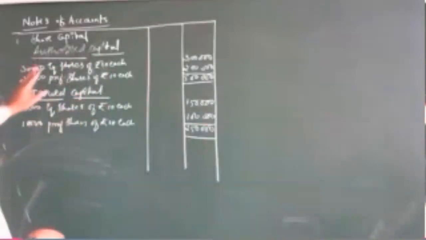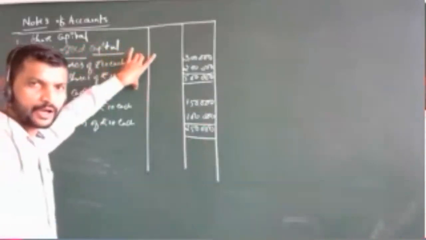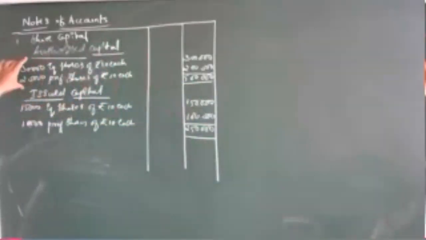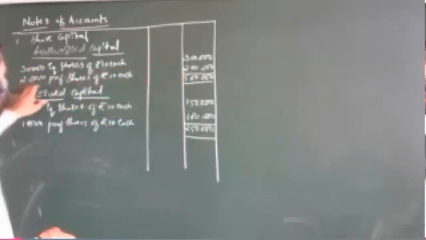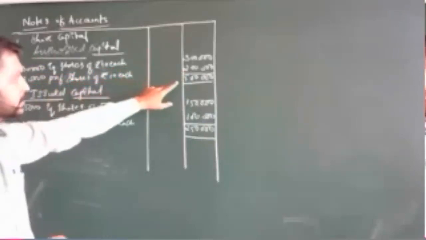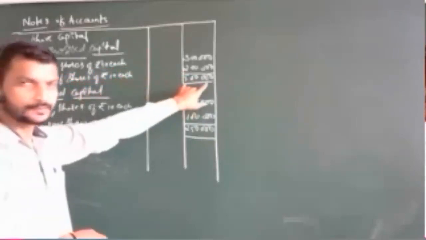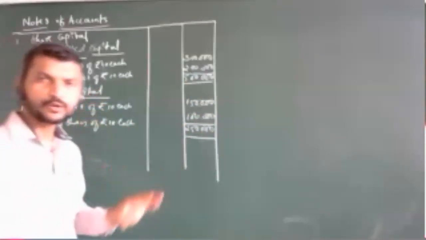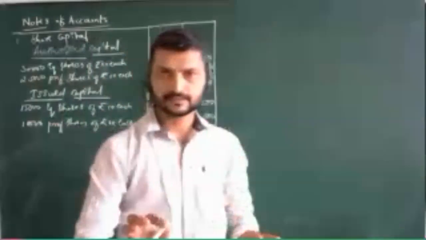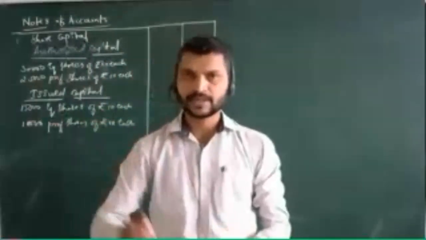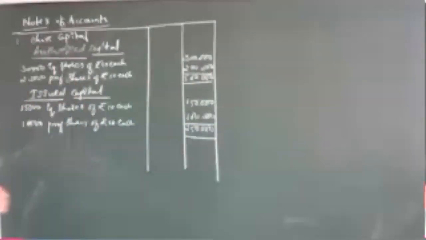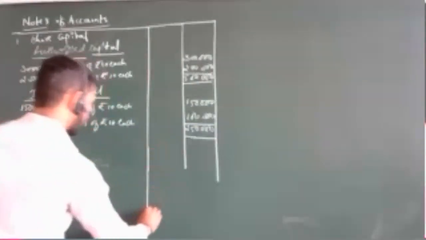How much have we issued? Our total capital will be 5 lakhs here. So 30,000 equity shares of rupees 10 each, 3 lakhs. 20,000 preference shares of rupees 10 each, 2 lakh. Totally the authorized capital is 5 lakh. Then after that, how much have we issued? We are not going to take the whole amount at once. We are going to issue it step by step. So the issued capital is 2,50,000. Next, we will proceed further.